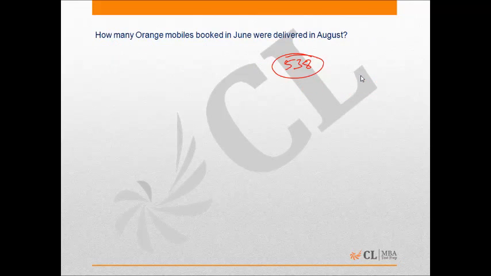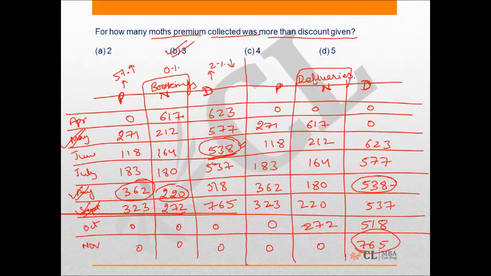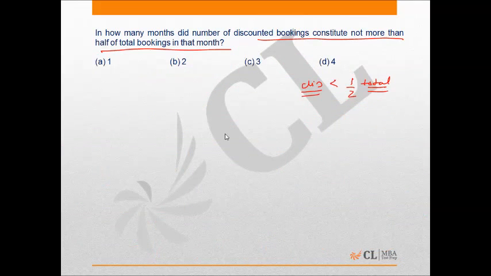So when you check, you will find that in the month of August this value is 518, and the total bookings in August will be 1100. So half of 1100 is 550, and 518 is definitely less than 550. And when you check for other values, all other values are greater than half of the total. So my answer for this question will be 1. Only in the month of August this condition is satisfied. Okay, so this is the completion of your set.